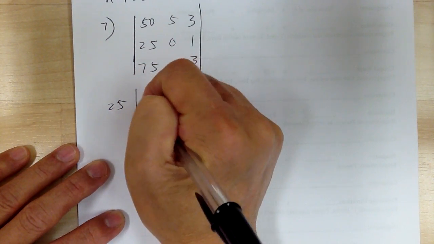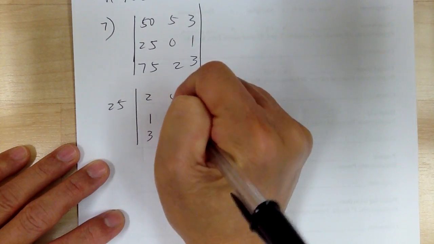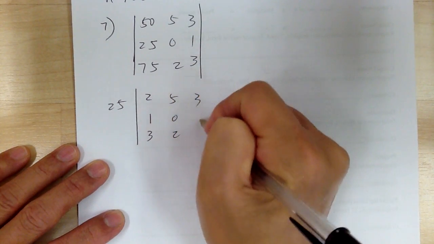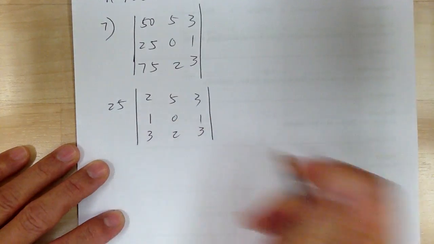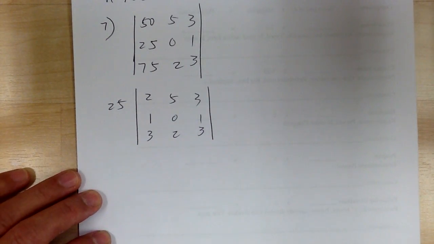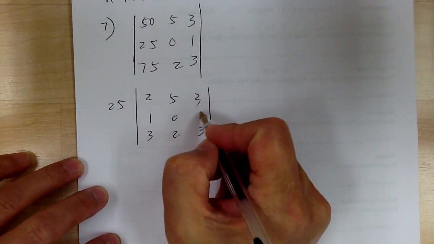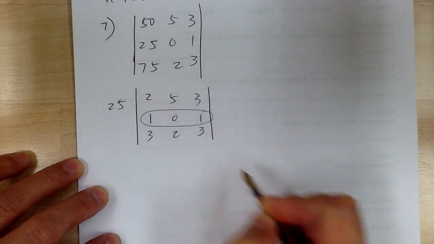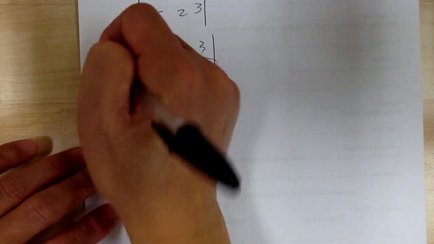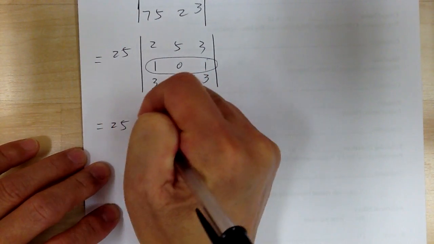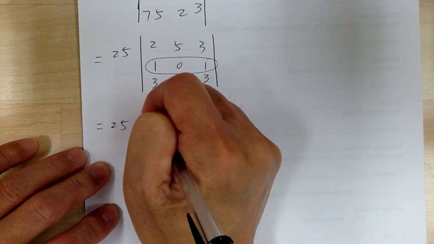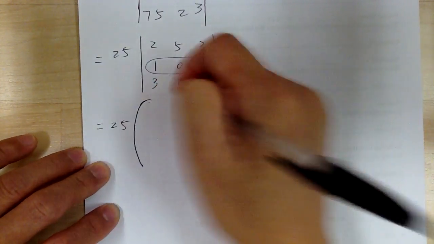So you got 2, 1, 3, 5, 0, 2, 3, 1, 3. Then from here you can do the diagonals, or you can do the expansion by minor. I'm probably going to do expansion by minor on this one. So this is going to be equal to 25 times this big thing over here.